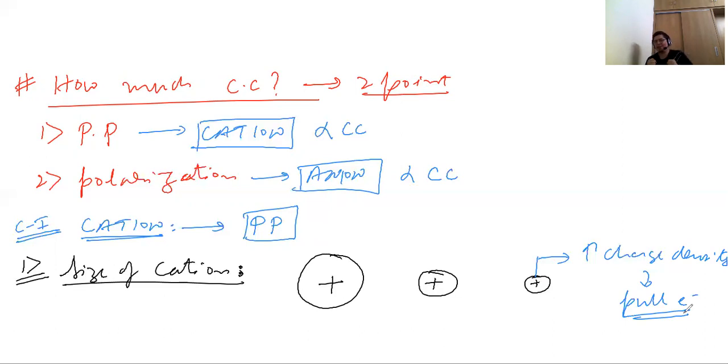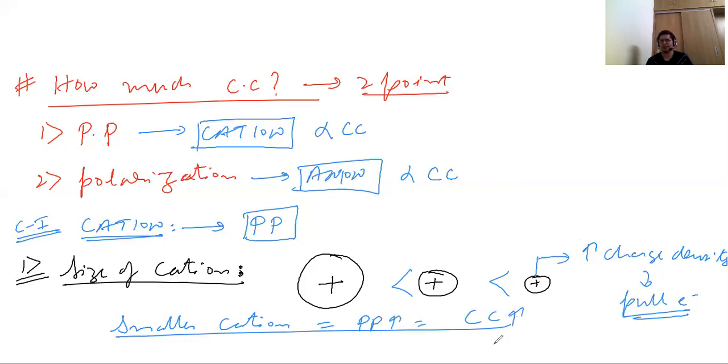So our attraction will be less. So if the size is smaller, the charge density is condensed over a small area, and it can pull the electron faster. From this, we get to know that polarizing power is higher for the smaller cation. So just remember that for a smaller cation, polarizing power will be higher, and the moment polarizing power is higher, covalent character is higher.